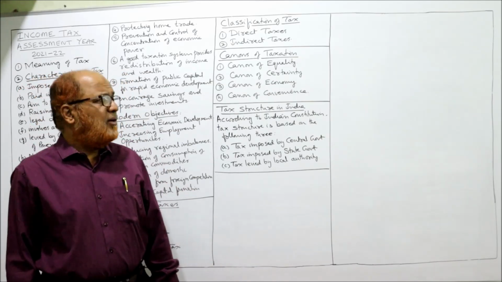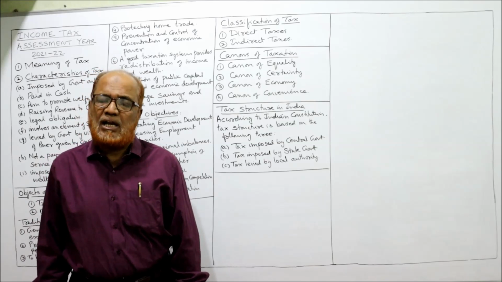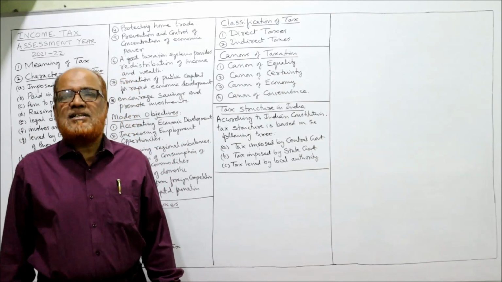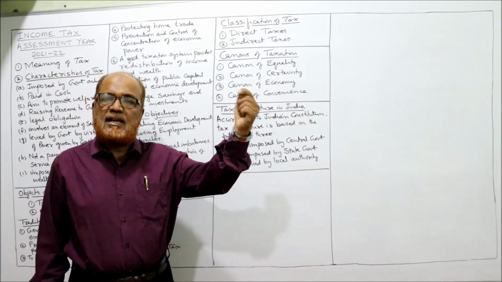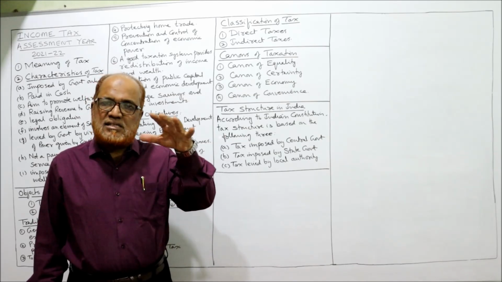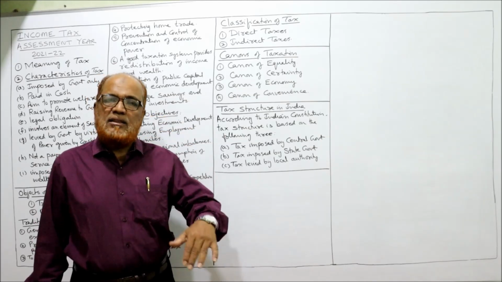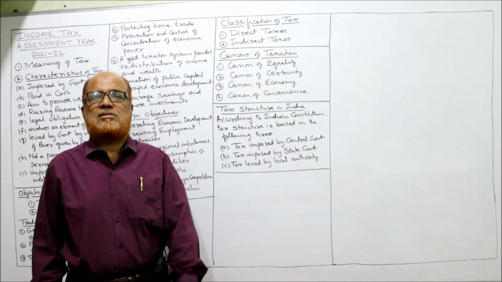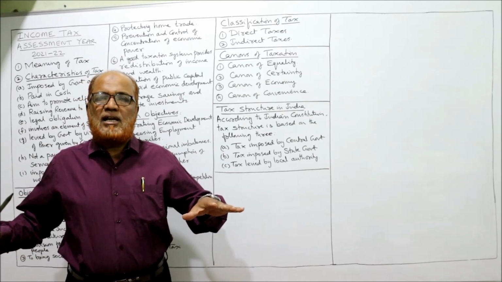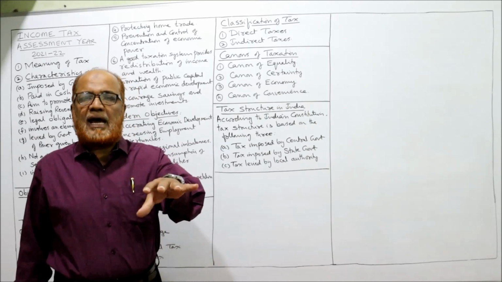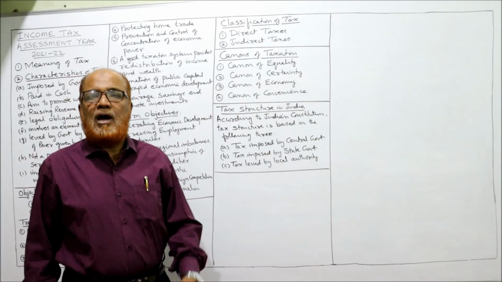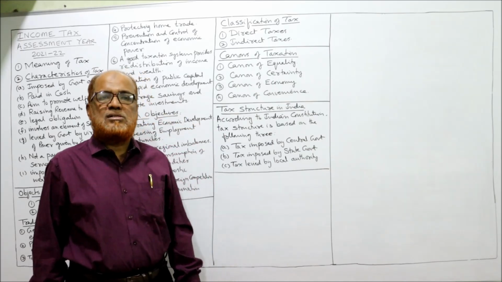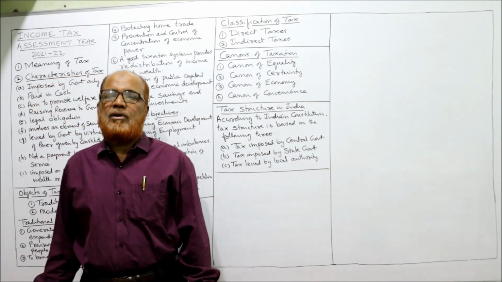The last thing I want to explain in this video is regarding the tax structure in India. The tax structure in India is threefold. The first are the taxes imposed by the central government. The second, taxes imposed by the state government. And thirdly, taxes imposed by local bodies or municipal corporations. Complete detail has been given by the Income Tax Act regarding what are the taxes which are imposed by the central government, what are the taxes which are imposed by the state government, and what are the taxes to be imposed by local bodies.